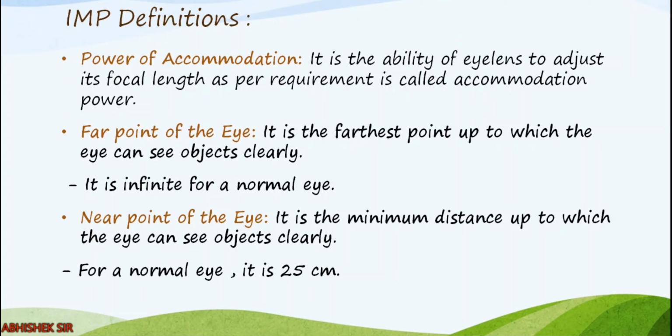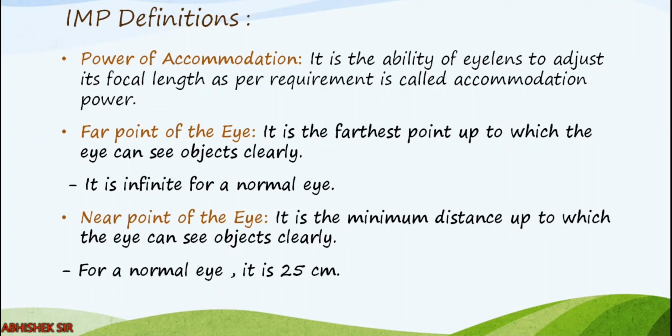Near point of the eye is the minimum distance up to which the eye can see objects clearly. You may wonder that we can see objects which are very near to us. But see, that is the importance of the word clearly. If you hold a book at a normal distance, you can read easily, but if you take that book very near to your eyes, you will not be able to see it clearly, right?